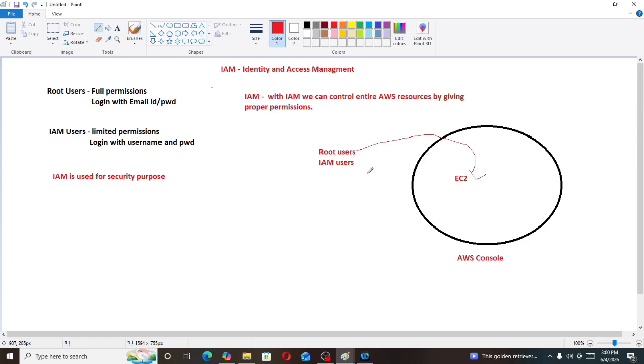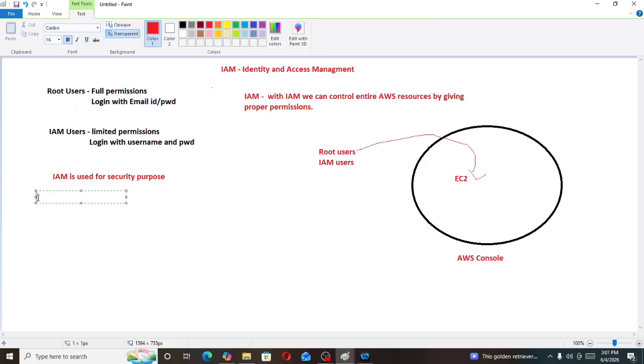Okay, and we can also log into the AWS console using root users or IAM users. So here I am writing, with root users or IAM users.